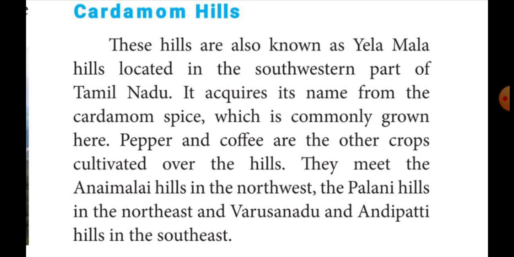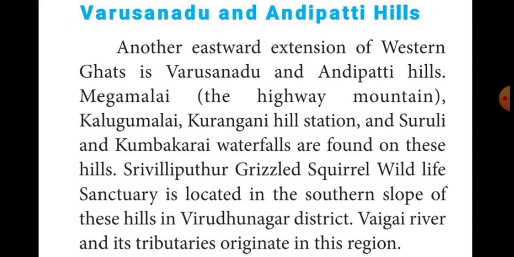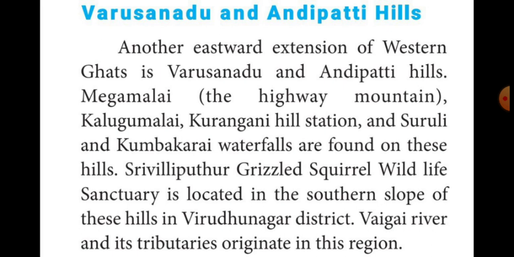Okay. Then, next we learned about Varisanadu and Andipatti Hills. These hills extended in Western Ghats. Some of the hill stations are here. For example, Kalugumalai, Kurangani Hill Station, Churuli Malai. These are the important hill stations in these hills. Then Kumbakarai waterfalls also flow in these hills. Hirsild Squirrel Wildlife Sanctuary is also located in these hills.